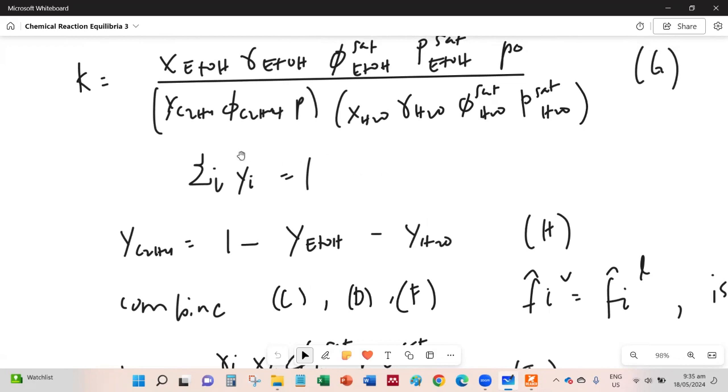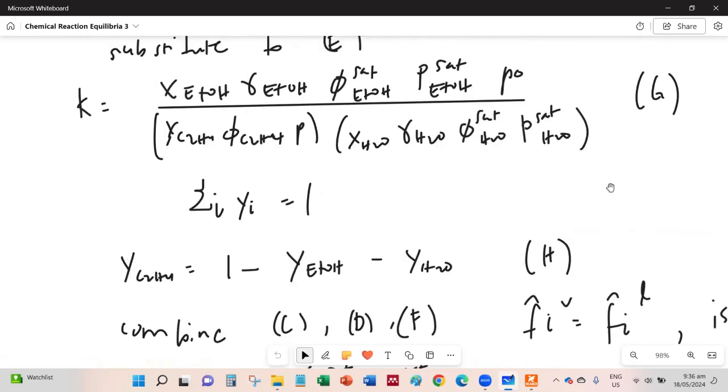So if the summation of all the mole fractions of the species in the vapor phase is 1, we can isolate the mole fraction of ethylene on one side, and the rest is 1 minus the mole fractions of ethanol and water. So let's call that equation H. Okay, so the previous equation, let's call that equation G.